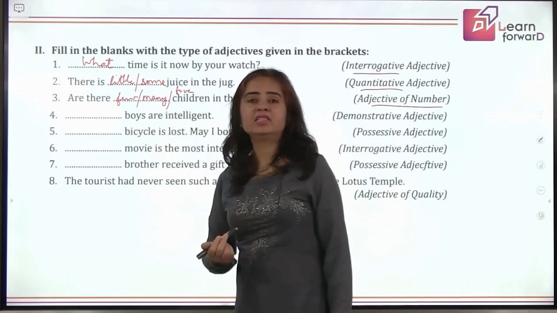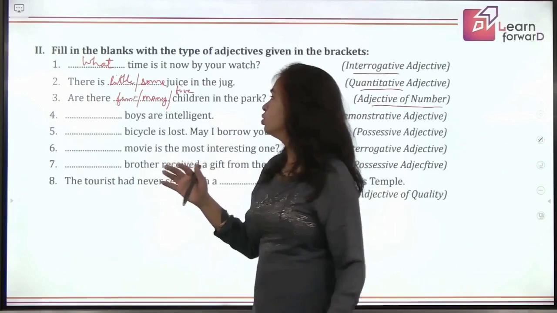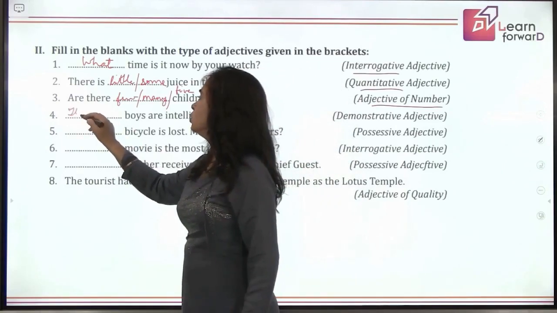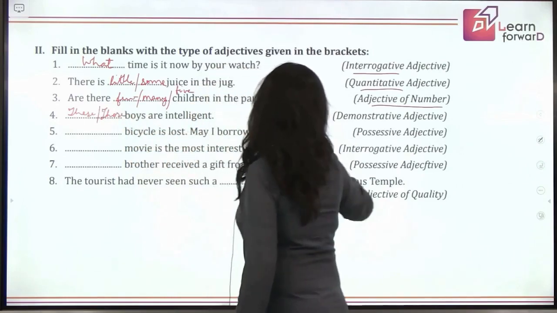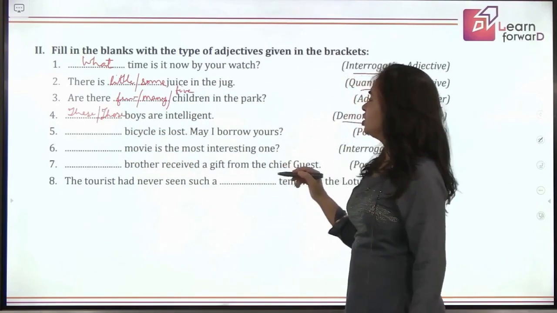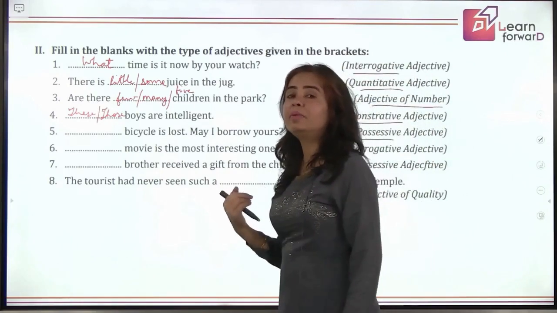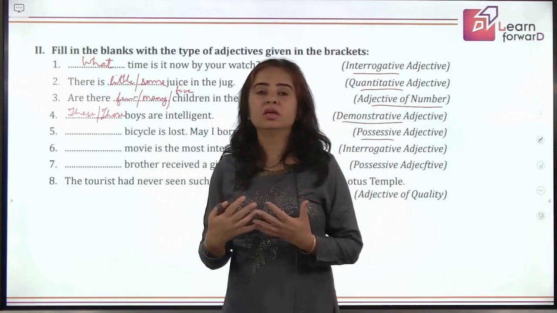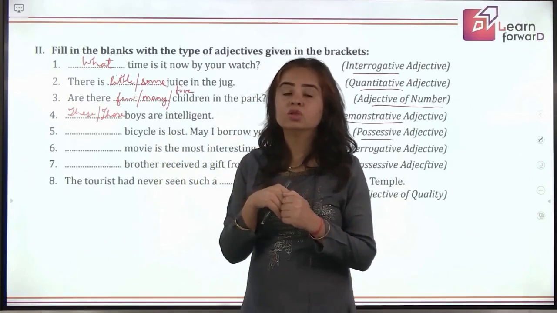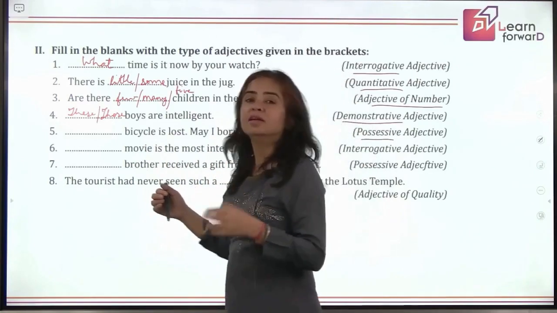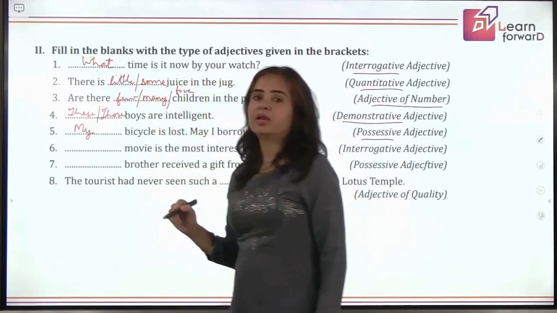Dash boys are intelligent. Yes, both answers are correct. These boys and those boys, both are correct here. So these, those. Maybe they are closer, maybe they are away, right? Dash bicycle is lost. May I borrow yours? So you want possessive and I am taking the permission. So may I borrow yours? That means I want the cycle. So whose bicycle has been lost? My bicycle. So here you don't have any option, children. Only this word can go here, right?